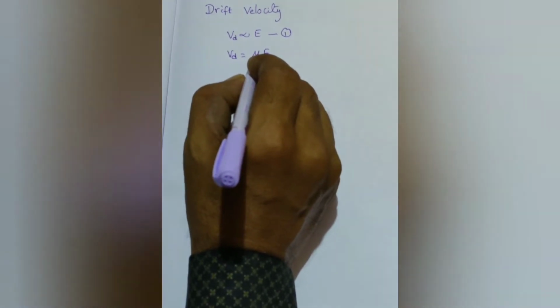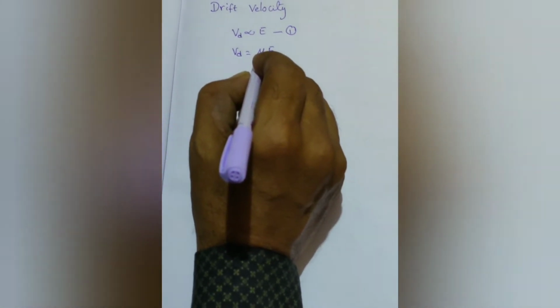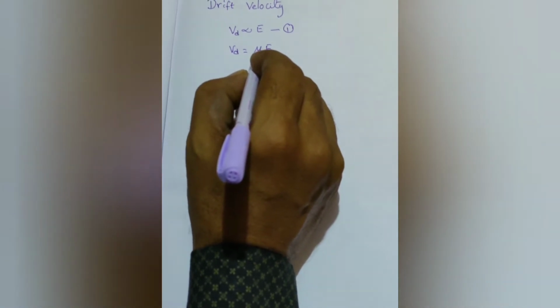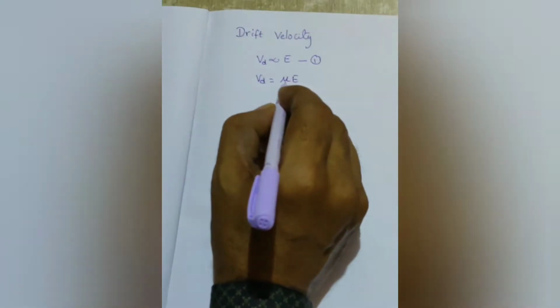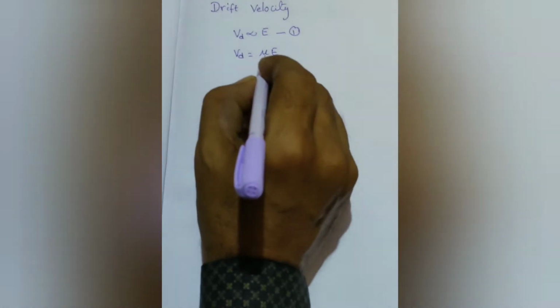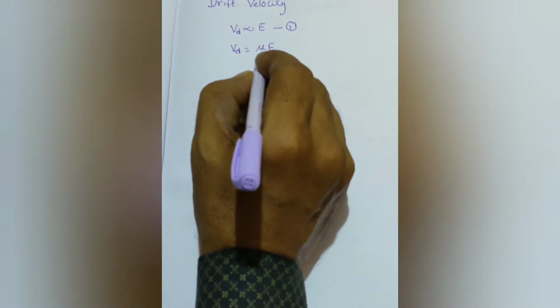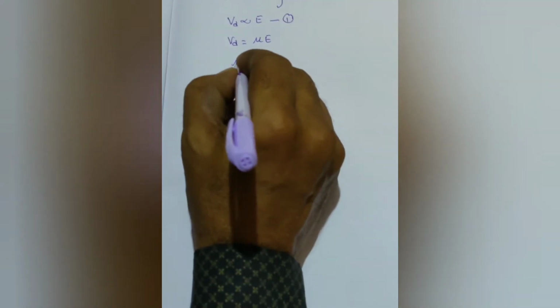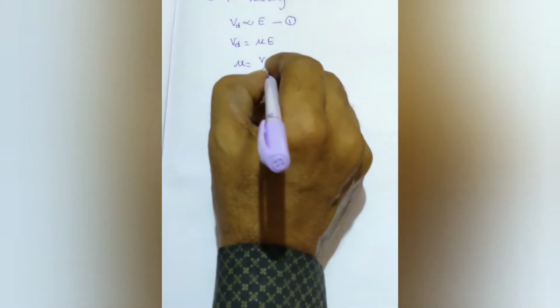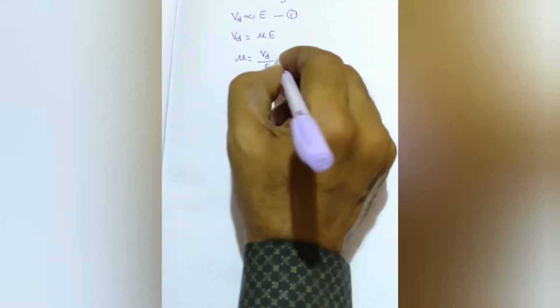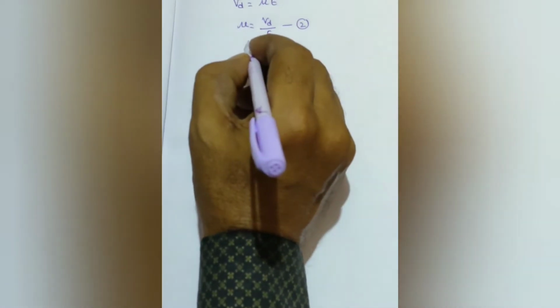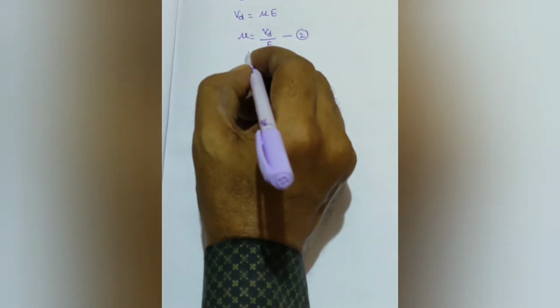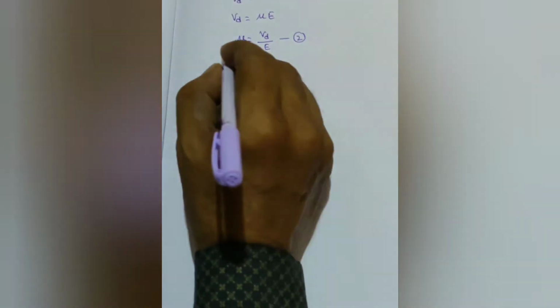What is the mobility of electrons? It is defined as the drift velocity achieved by the charged particle when it is placed in 1 unit of electric field. So mu equals Vd by E. This is equation 2. We know that according to classical theory, in the absence of an external field, all free electrons